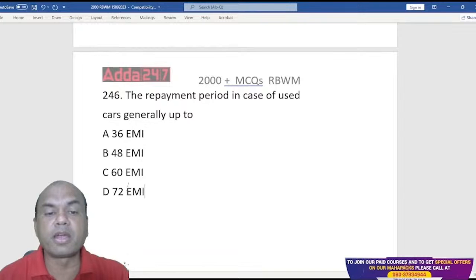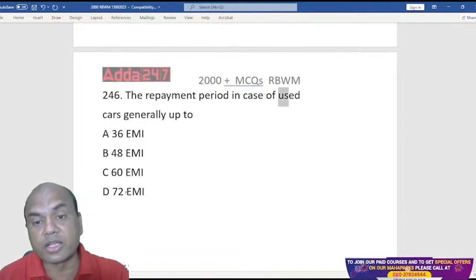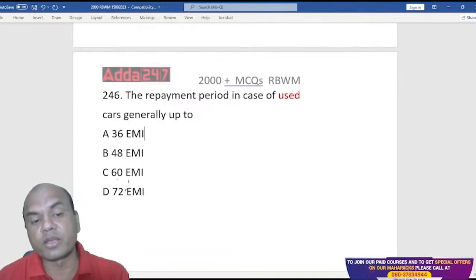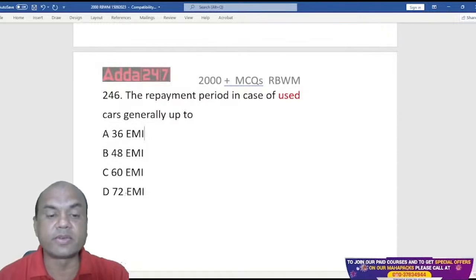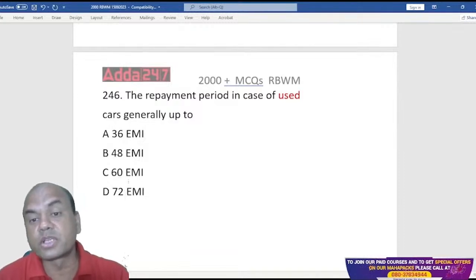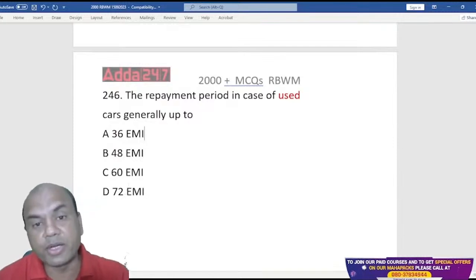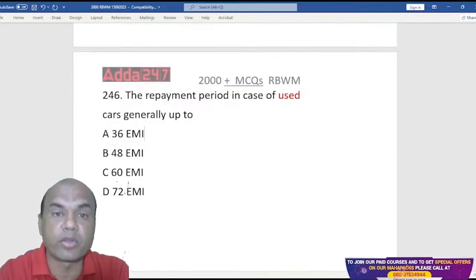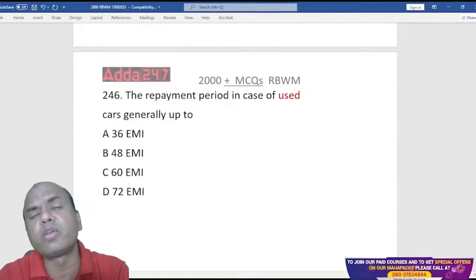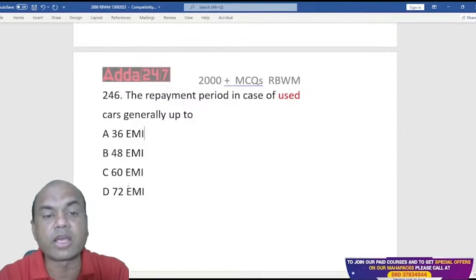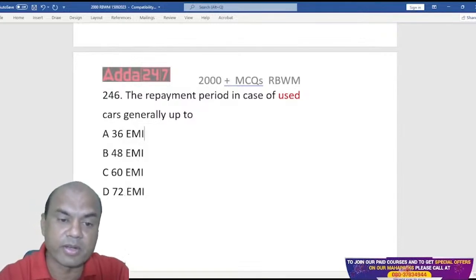The repayment period in case of used cars. We are talking of used cars here. Is it generally 36 EMI, 48 EMI, 60 EMI, or 72 EMI? It is a used car, a second-hand car, so it depends on what type of car you are purchasing. If it is a very old car, the repayment period will be different.